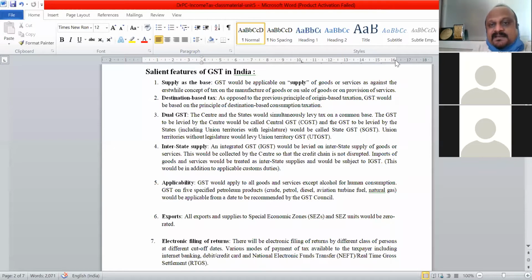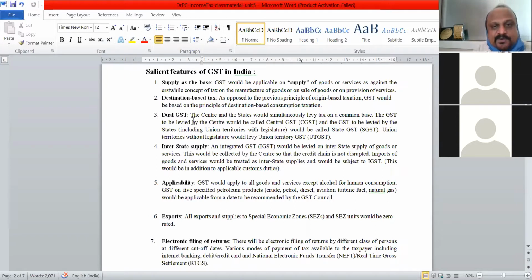So that was for production. So now it is supply. In case of this GST, supply is the base. It is applicable on supply of goods as against the earlier concept of manufacture of goods. Excise duty was on manufacture of goods, but now it is based on supply. And it is a destination based tax. Earlier it was origin based, now it is destination based. Only when something gets supplied to a recipient, then it is taxed.